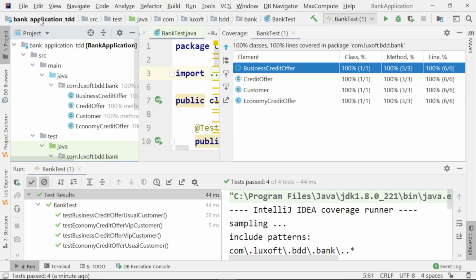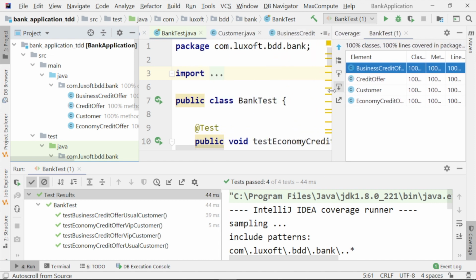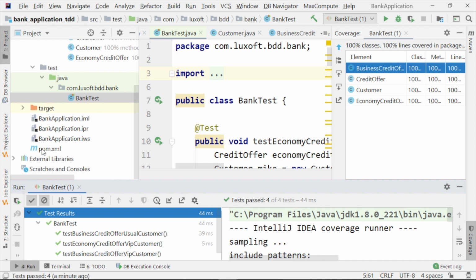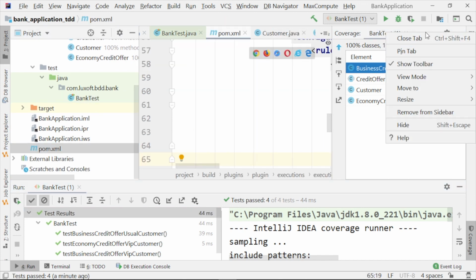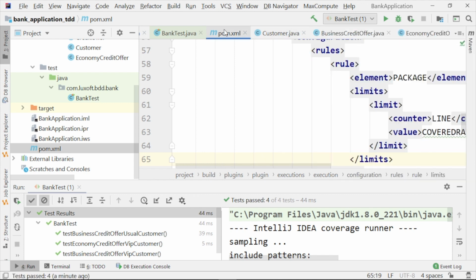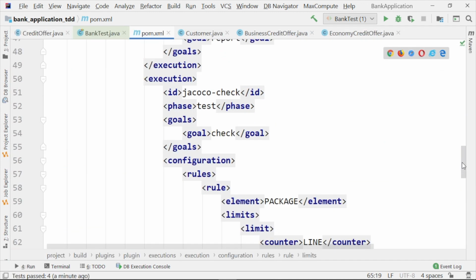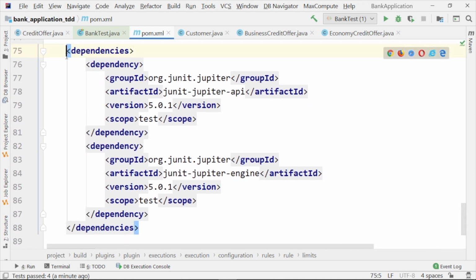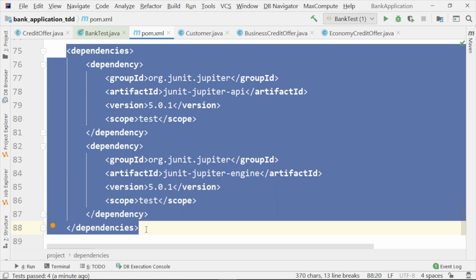Let's have a look at the configuration of our project that allowed us to run it and to obtain this 100% code coverage. I'm going to look here into the pom.xml file, which is the configuration. What did we need to insert here? We needed to insert the dependencies to JUnit Jupiter API and JUnit Jupiter Engine. These are the dependencies to the JUnit 5 framework. We have everything with the help of JUnit 5.